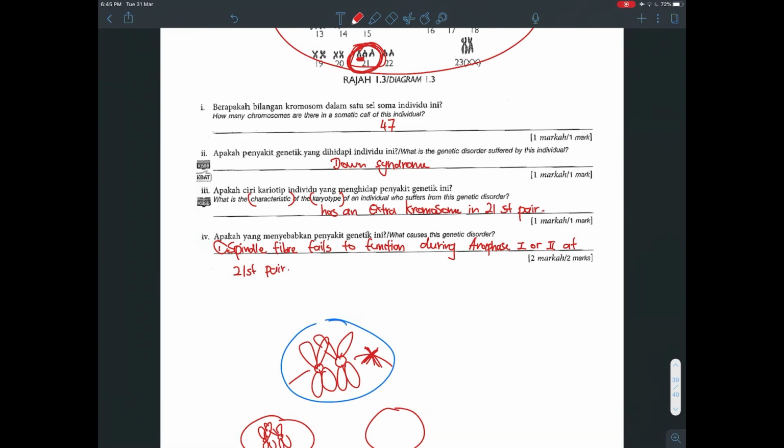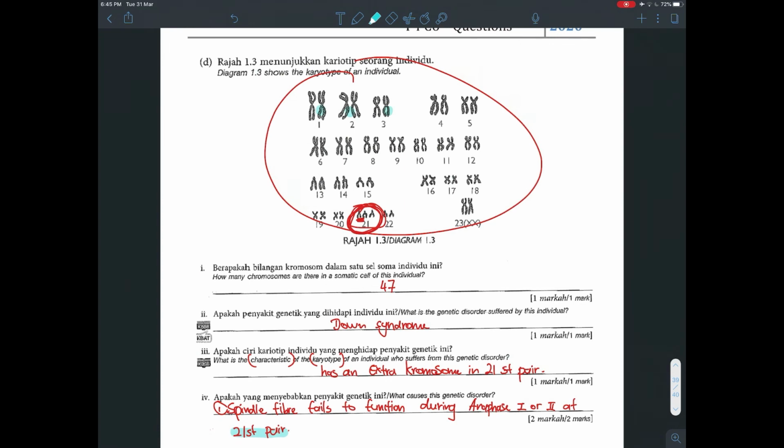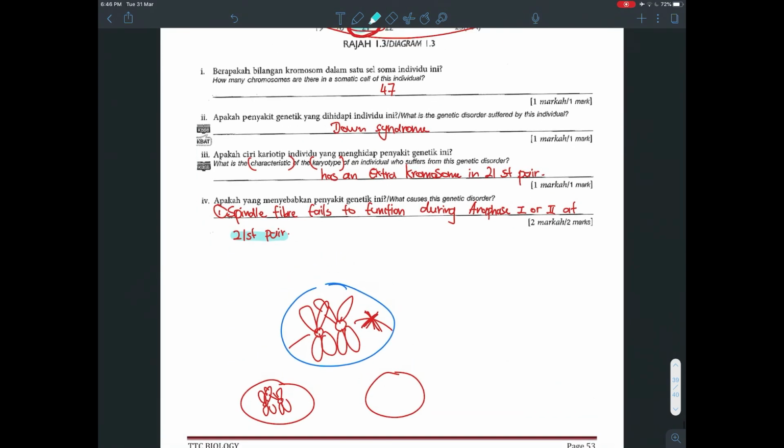So remember, you have to mention at 21st pair because the rest functions normally. Only this one got problem. Okay, so if the spindle fiber doesn't function properly, they obviously cannot separate. That's why next thing you must say, therefore chromosome fails to separate.